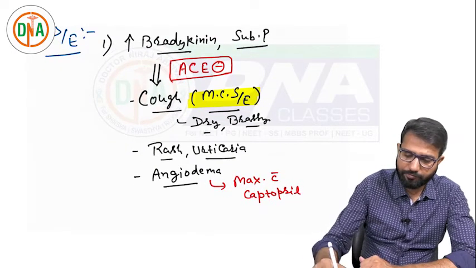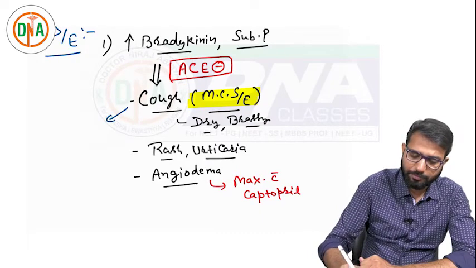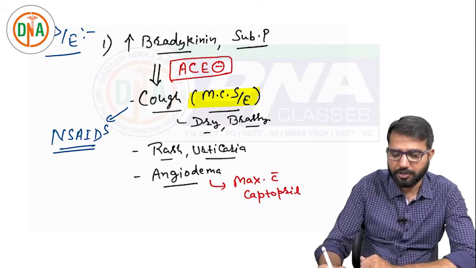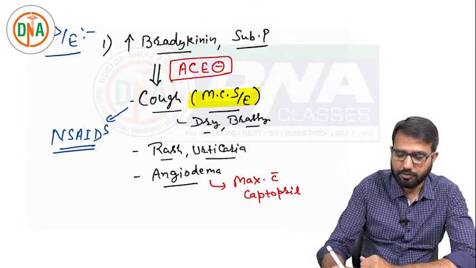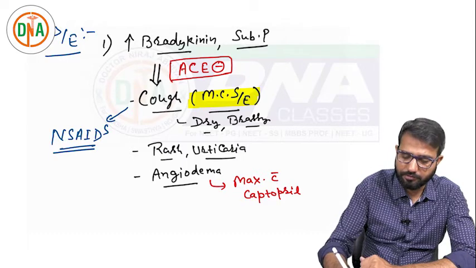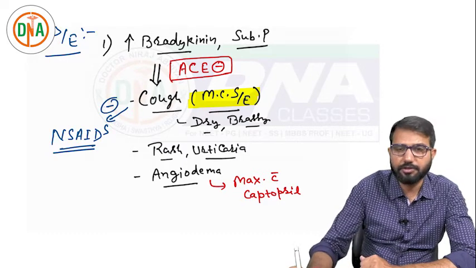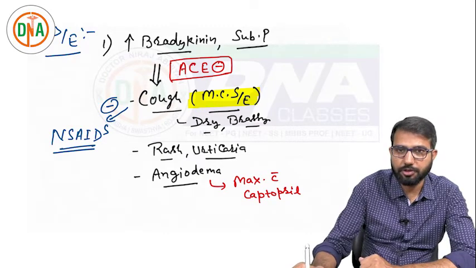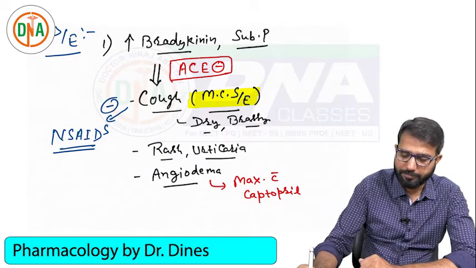This cough can be suppressed by using NSAIDs, because NSAIDs are anti-inflammatory. So cough will be less by using NSAIDs. But this is not the treatment and not a solution for this cough. What is the best solution?